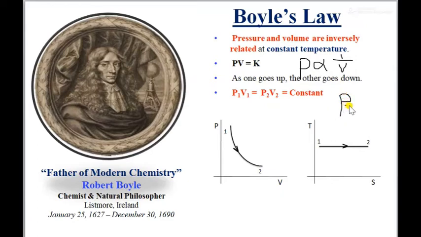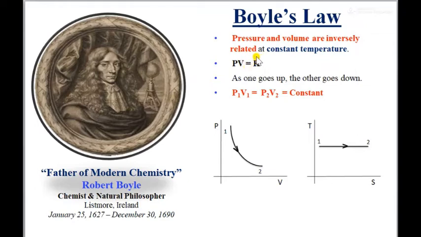So P is equal to K, which is the proportionality constant, divided by V. So P is equal to K by V, and whenever we bring that V to this side, it becomes PV is equal to K as shown here. To remove the proportionality, we use this proportionality constant.